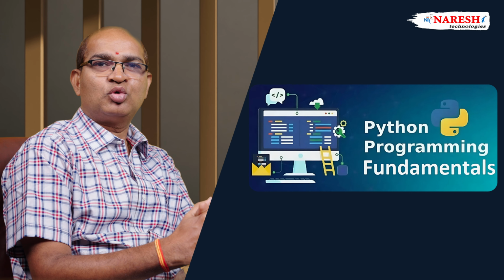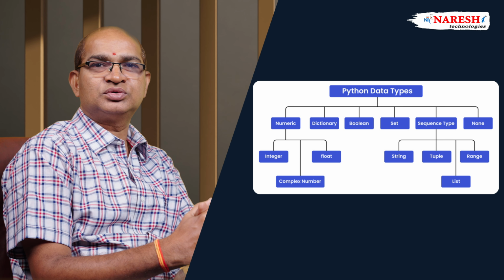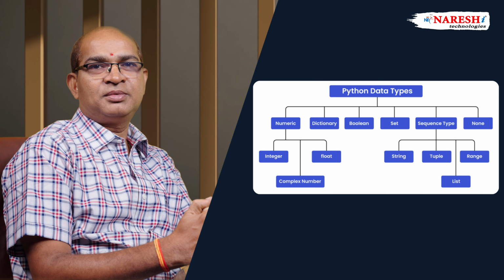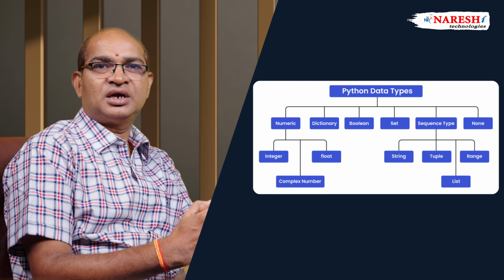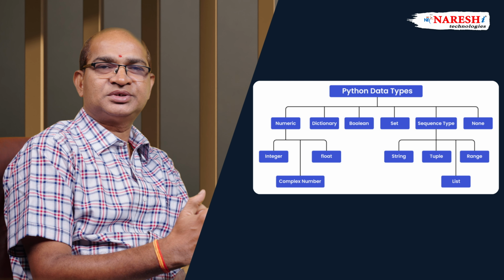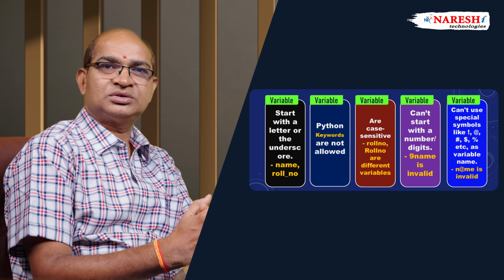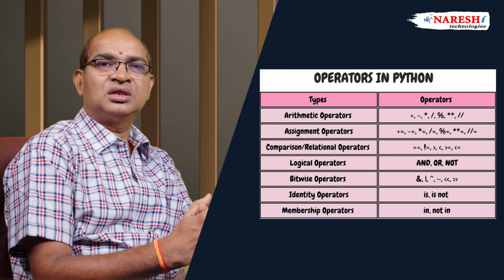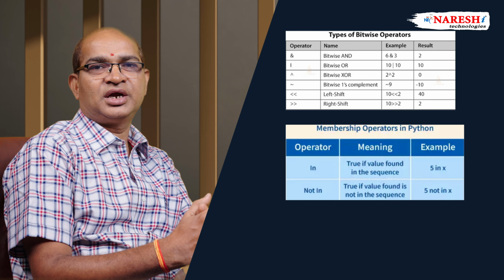So number one, Python programming fundamentals, which includes data types, which contains 14 data types classified into 6 categories: fundamental category data types, sequence category data types, list category data types, tuple category data types, set category data types, dict category, and none-type category. Along with that, they need to learn fundamentals of programming elements, including variables and rules for variables. The next one, to become an expert in coding, they need to learn operators, which includes many operators, and the most important ones to become perfect at are bitwise operators, membership operators, and identity operators.